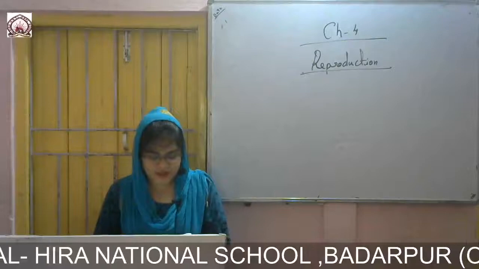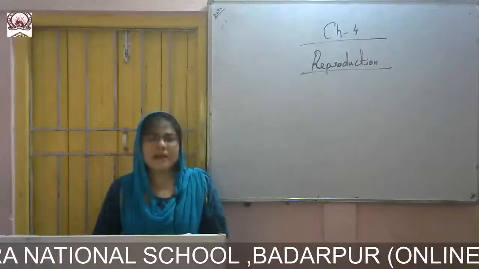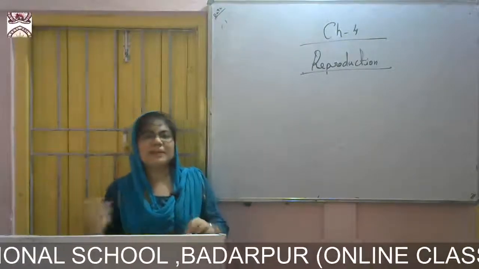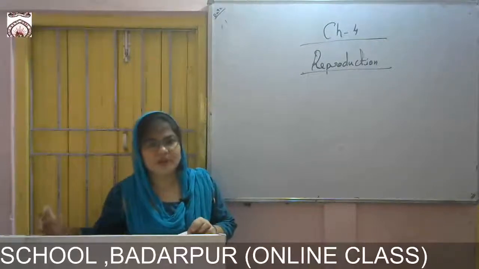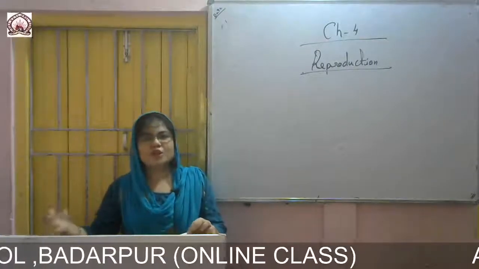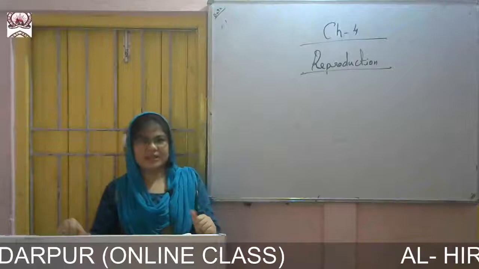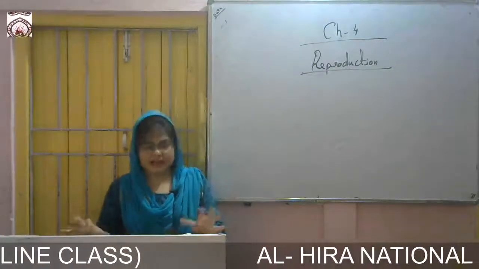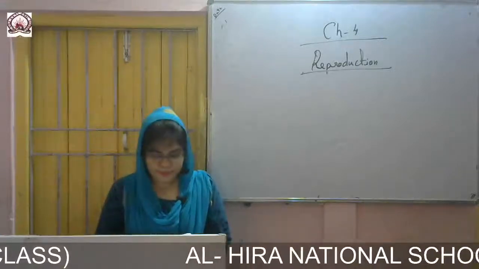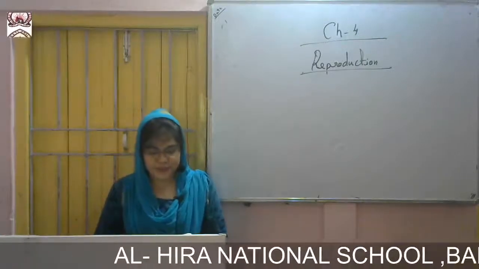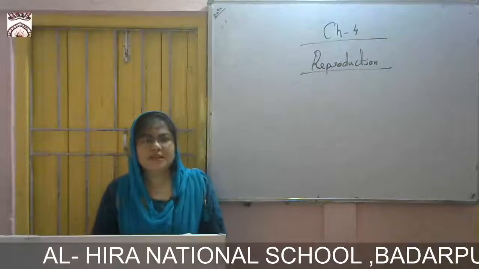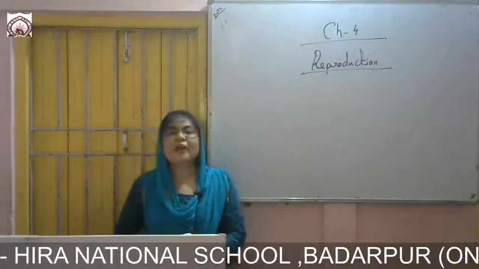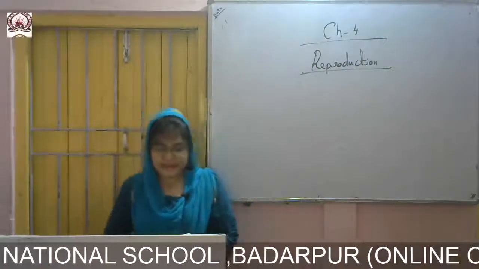The placenta also carries waste materials from the embryo into the mother's blood. The placenta not only supplies nutrition and gas to the baby, it also carries all the waste materials from the uterus and transports them to the mother's blood. The placenta is connected to the embryo by a cord. That cord is called the umbilical cord.